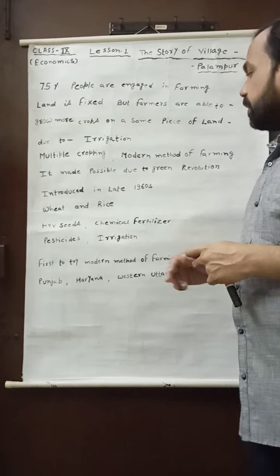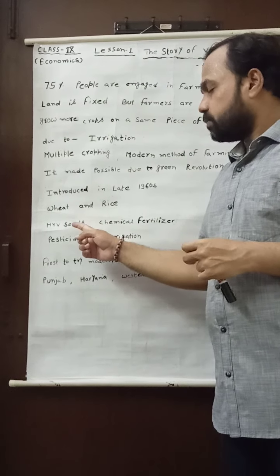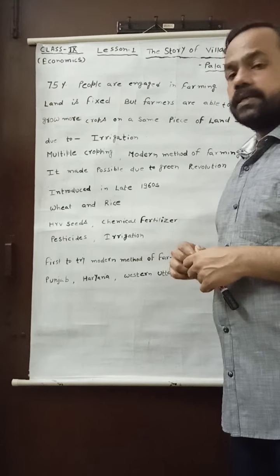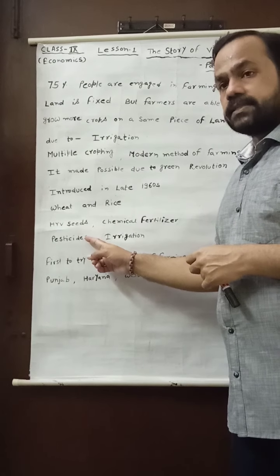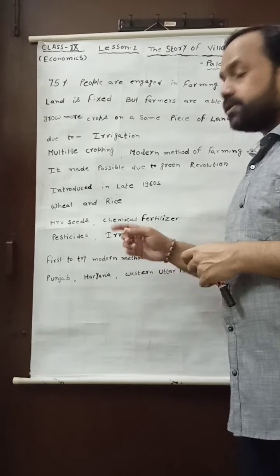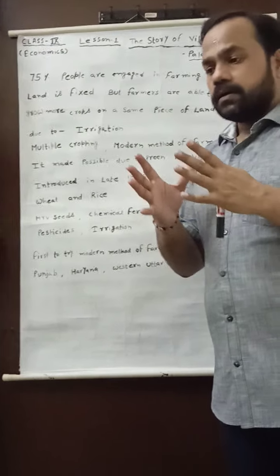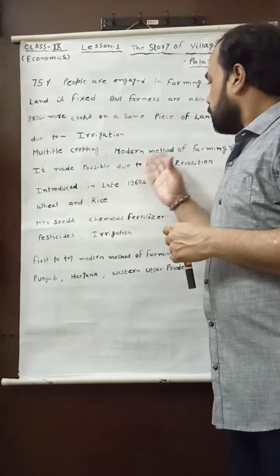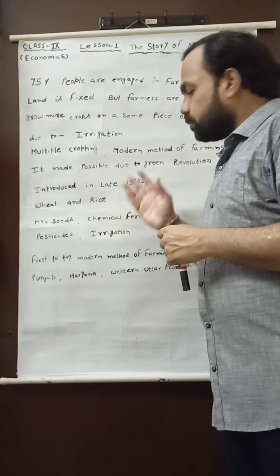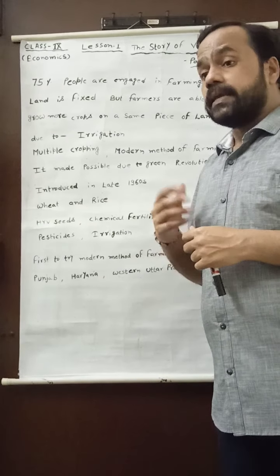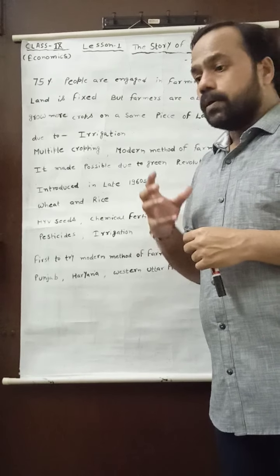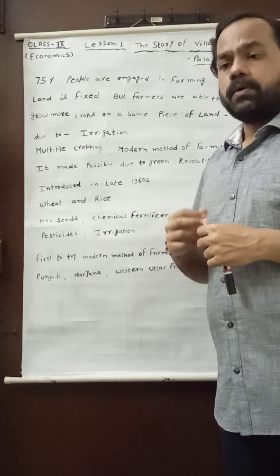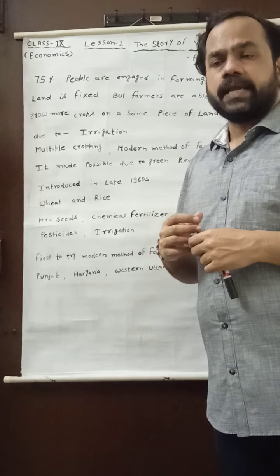And you may see very well that there was a use of HYV seeds, a use of chemical fertilizer, a use of pesticides and insecticides, and a use of irrigation. Then what happened? The modern method of farming was introduced, and it gave a type of revolution in Indian agriculture.